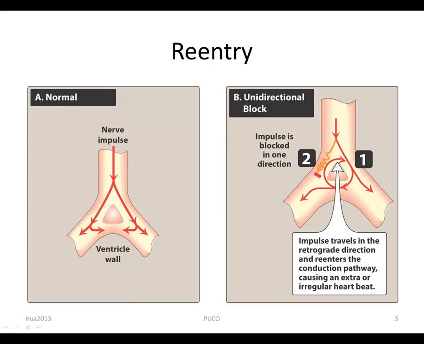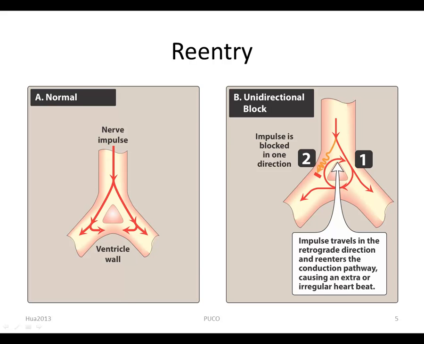Impulses from a higher pacemaker center are normally conducted down pathways that bifurcate to activate the entire ventricular surface. A phenomenon called re-entry can occur if a unidirectional block caused by myocardial injury or prolonged refractory period results in an abnormal conduction pathway.